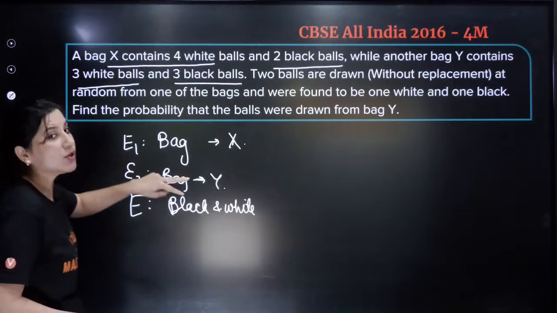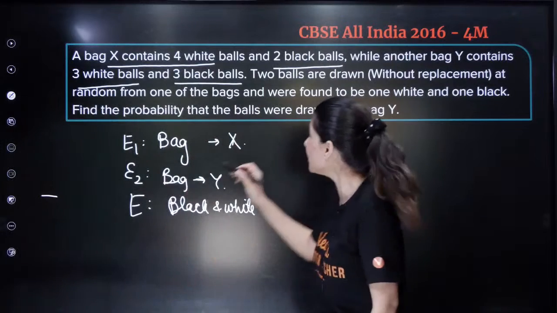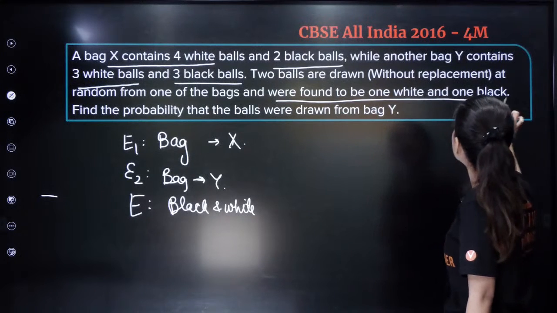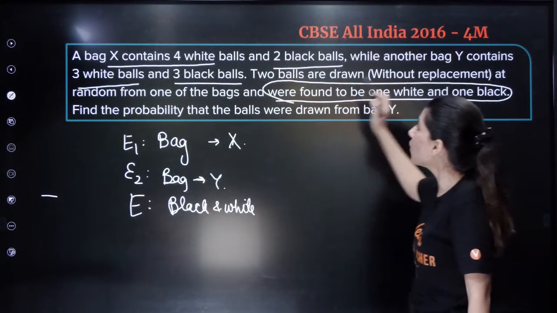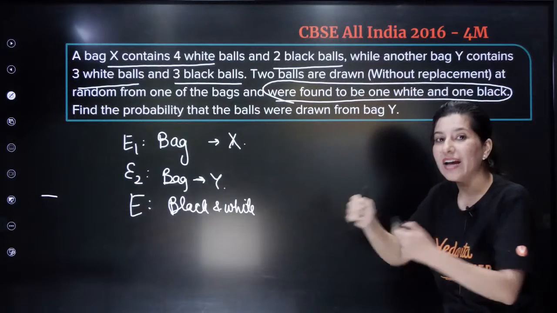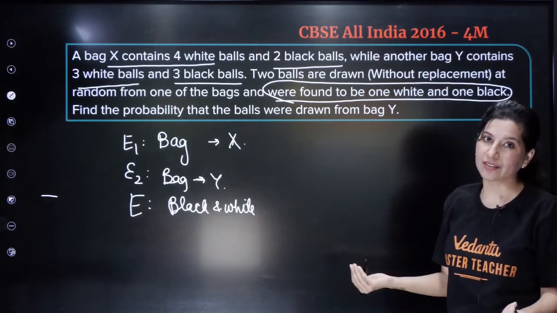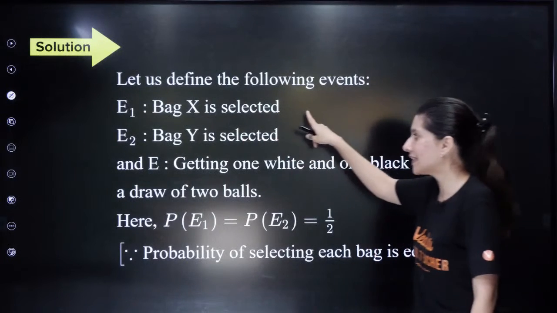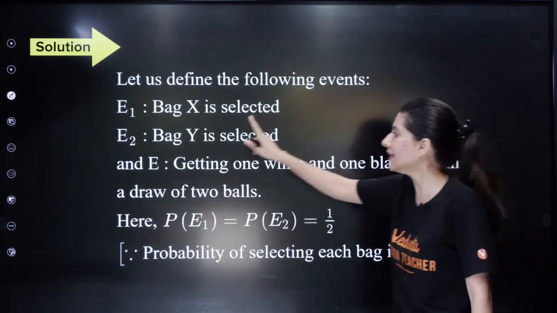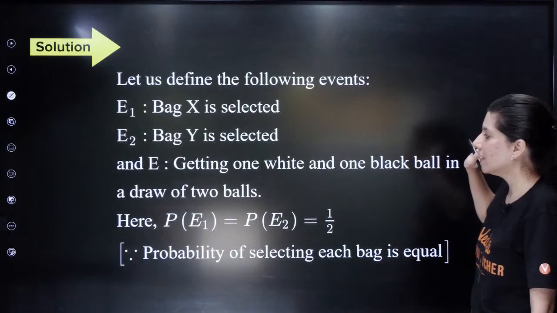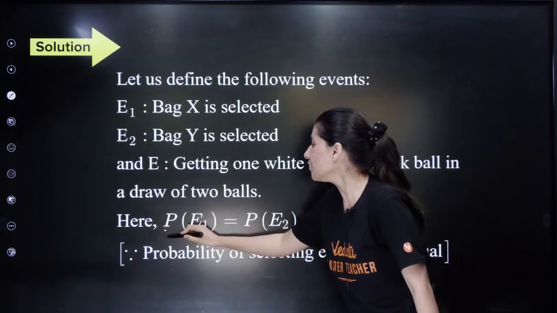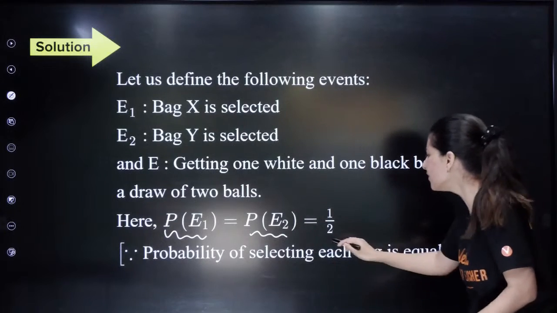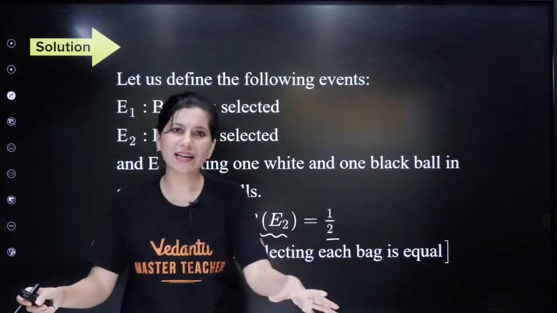So this is a Bayes theorem problem. How do you identify it? Can you see clearly that something has already happened? The balls we have found are black and white in color. So let's start solving this. E1 is bag X is selected, E2 is bag Y is selected, E is getting 1 white and 1 black ball. Now the probability of E1, that means the probability of bag selection, is half. Suppose I am having 2 bags.